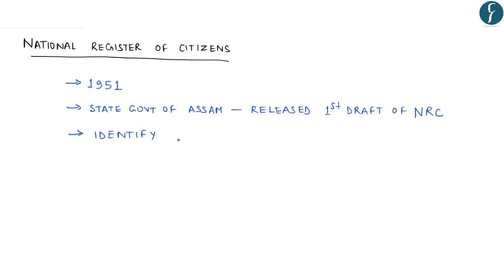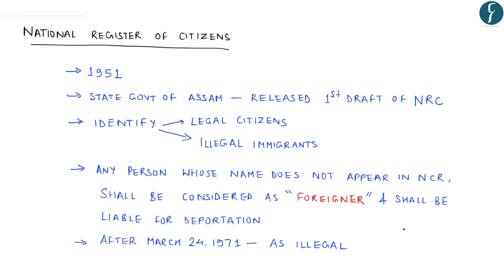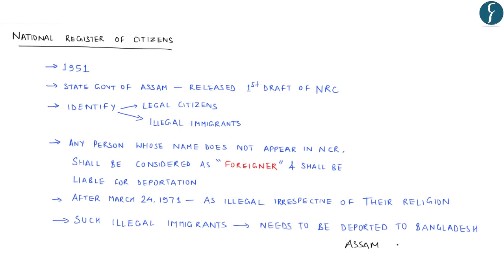The idea is to identify legal citizens of India and also to identify illegal immigrants who are currently staying in the state of Assam. Any person who does not find his or her name in the NRC shall be considered a foreigner under the Foreigners Act 1946 and shall be liable for deportation. That is, the National Register of Citizens regards all migrants who have come to India after March 24, 1971 as illegal, irrespective of their religion. And such illegal immigrants need to be deported to Bangladesh as per the Assam Accord.